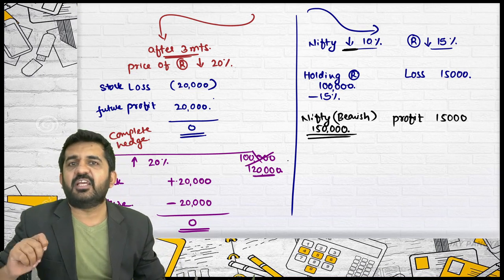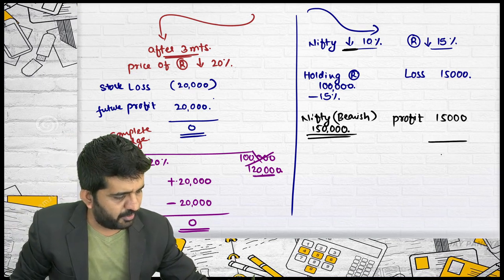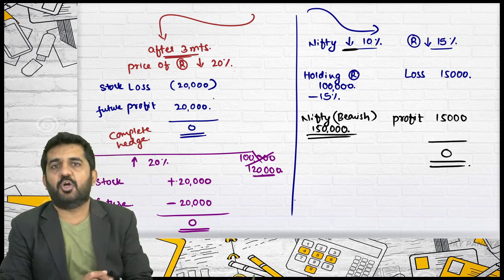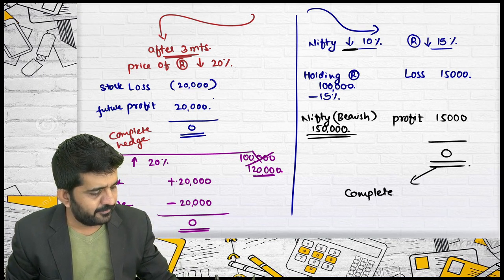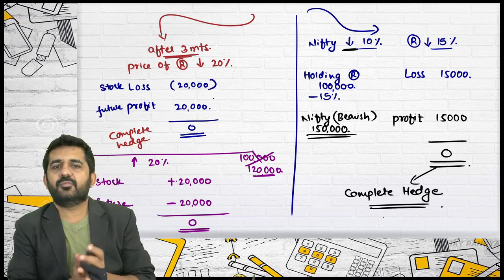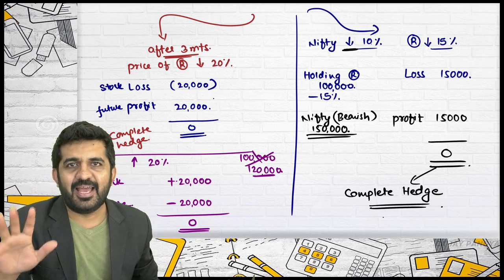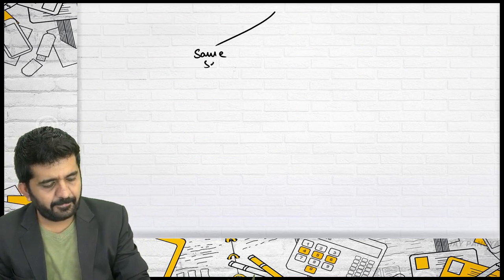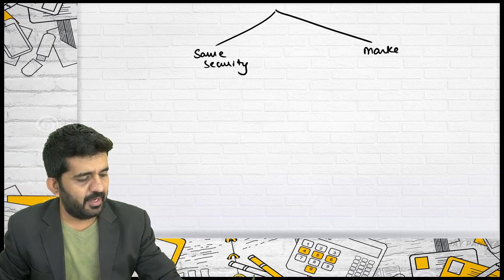Is it alright? Nifty can never be settled through delivery. It is always settled through differences. In differences, how much profit or loss do I have overall? 0. So it is proved that there is a complete hedge. Alright, so this is the meaning of complete hedge. You can hedge by the same security or by the market.